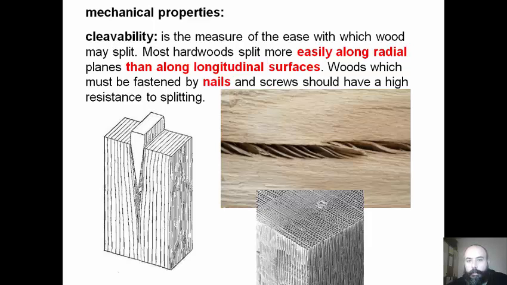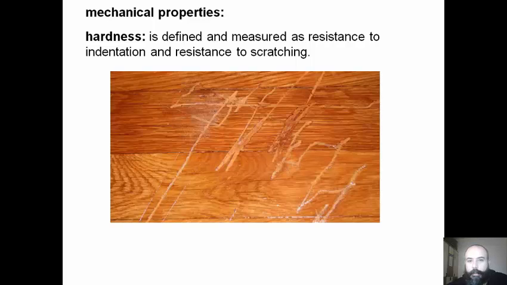Cleavability is the measure of the ease with which wood may split. Most hardwood splits more easily along radial planes than along longitudinal surfaces. Woods which must be fastened by nails and screws should have a high resistance to splitting. Hardness is defined and measured as resistance to indentation and resistance to stretching.